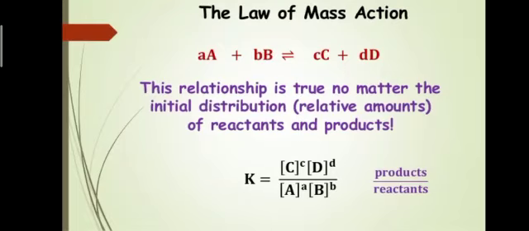So the chemical equilibrium expression will be Kc is equal to the product of concentrations of the products raised to the power of their coefficients. Here the product C has the coefficient c and the product D has the coefficient d, divided by the product of concentrations of the reactants raised to the power of their coefficients, that is reactant A has coefficient a and reactant B has coefficient b. So this was all the general discussion about the law of mass action.